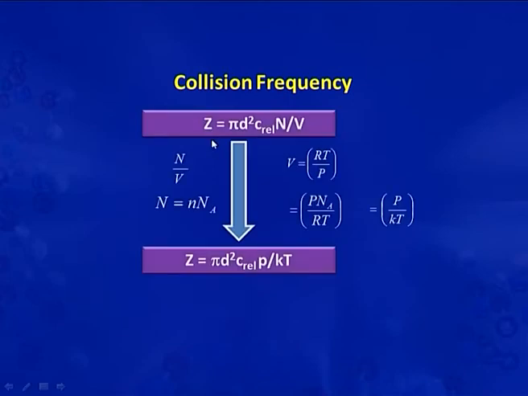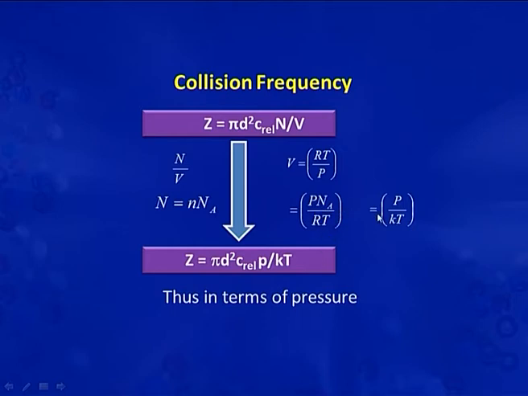So, we can express this equation in terms of pressure, as we know that Z is equal to pi d square C_rel into N by V. In place of N by V, N is given as n into Na, Avogadro's number, and V is given by the ideal gas equation, that is RT by P. So, in place of this N by V, we will write P Na by RT.